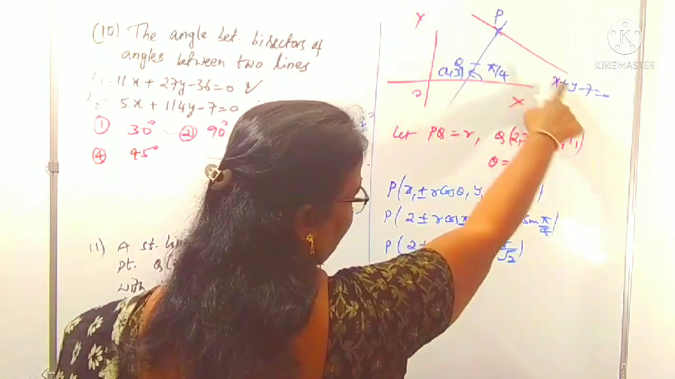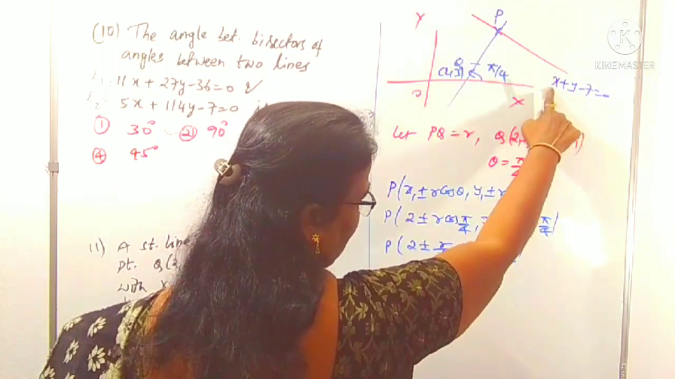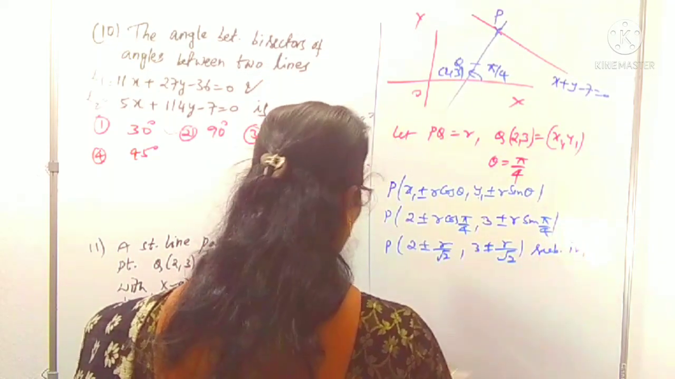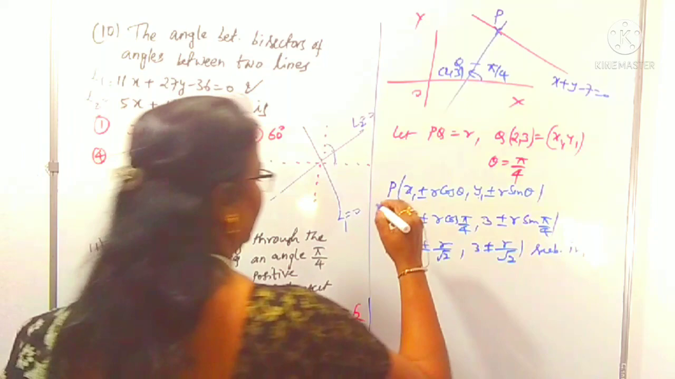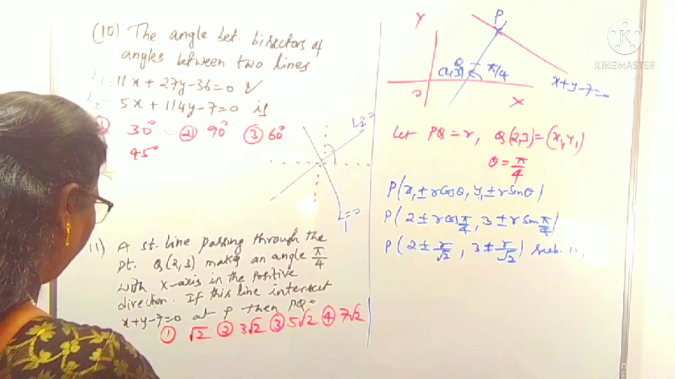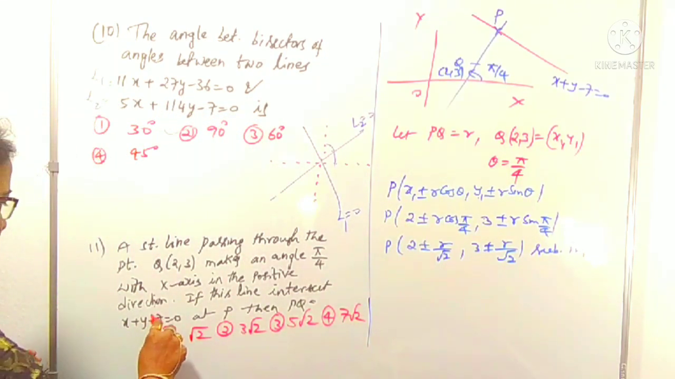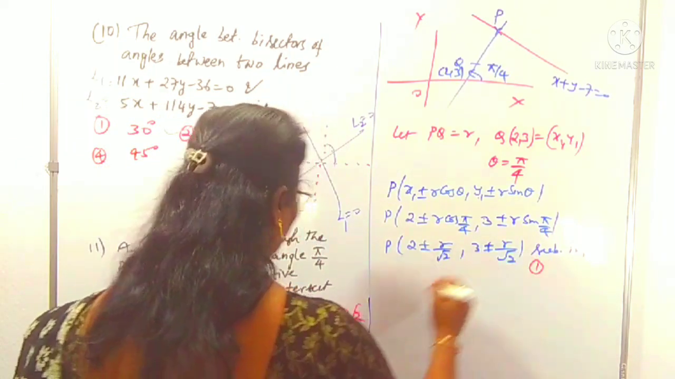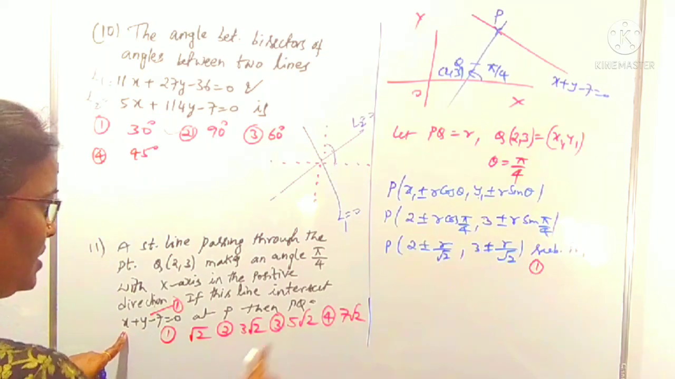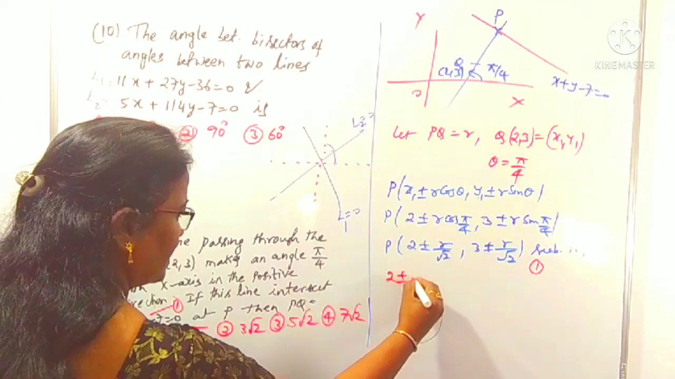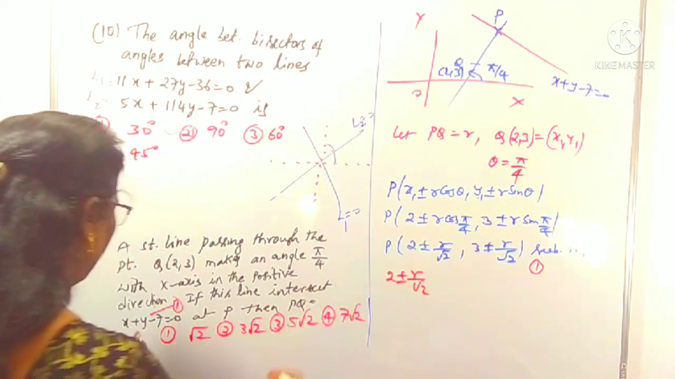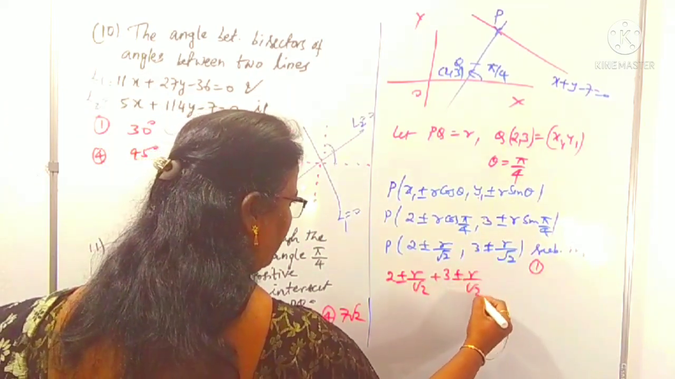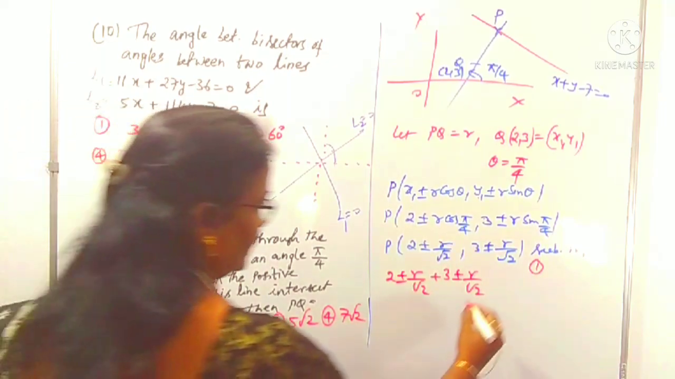This point lies on this line, so substitute it in the line. You can think of this as equation 1. Substitute in 1: in place of x and y, substitute. 2 plus or minus r by √2 is the x coordinate, plus the y coordinate, 3 plus or minus r by √2, and minus 7 is equal to 0.